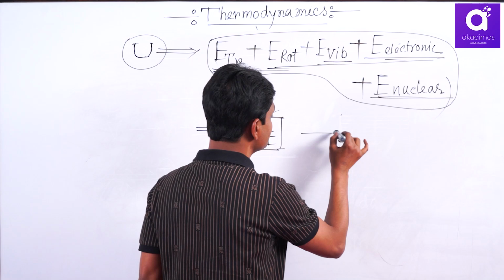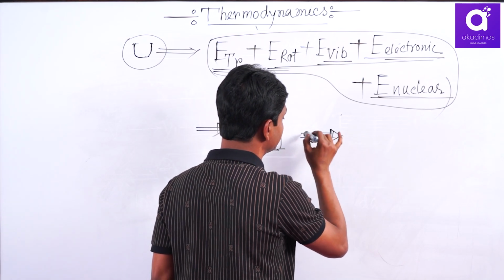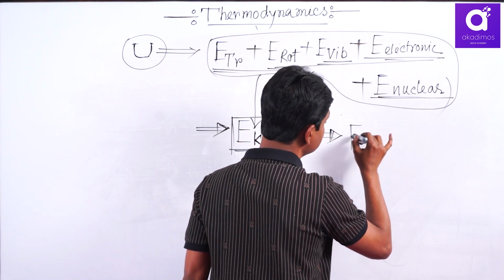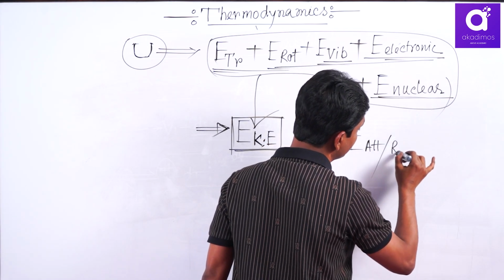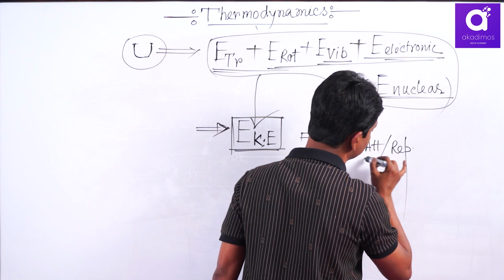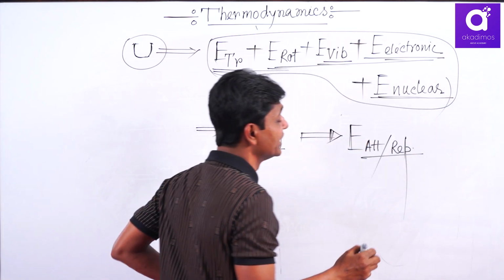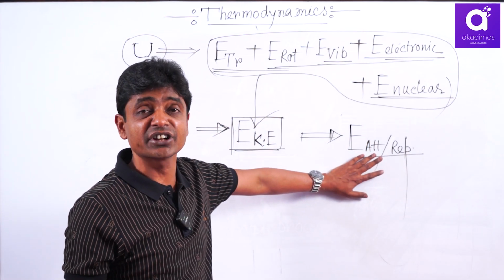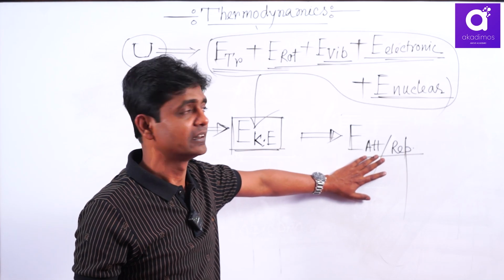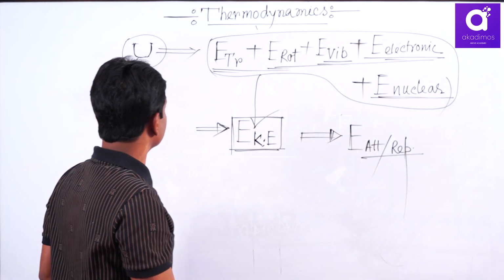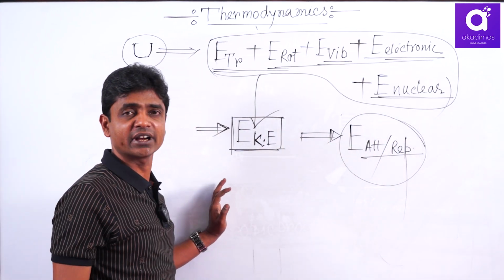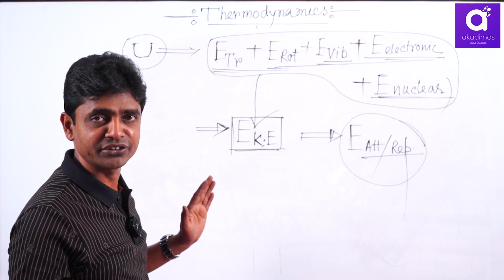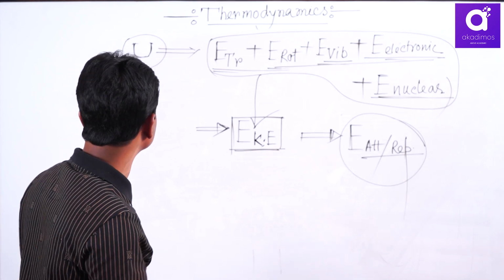And the last part of energy associated with internal energy is energy due to intermolecular attraction or repulsion. Repulsion is negligible, since repulsion is a very short range force. That is called intermolecular interaction potential. But for an ideal gas this part is 0, since for an ideal gas there is no intermolecular interaction between the molecules.